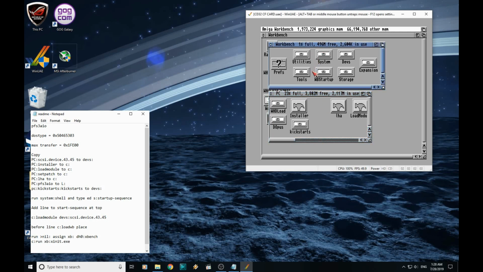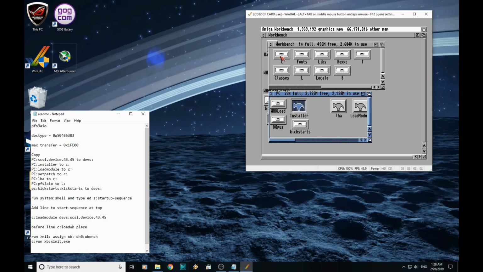We then need to copy a few things into C, which you can't see in here, so what you need to do is right click and show all files. There's C. Back down here, we need to move installer. We need load module.